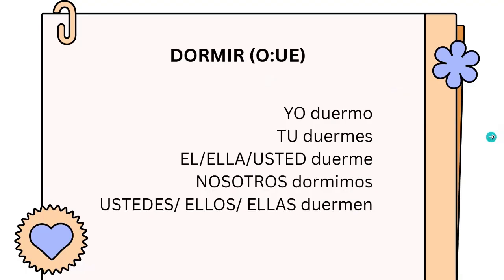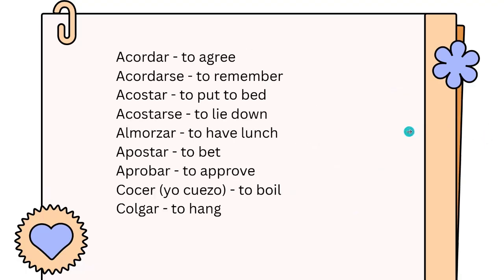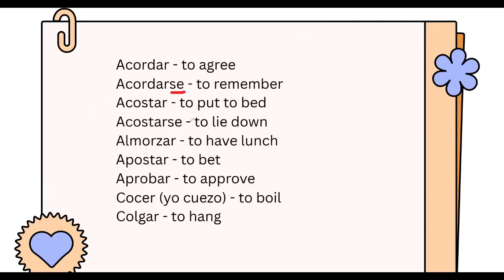And that's it. We have a short list of verbs that are irregular and follow this rule. For example, acordar, acordarse, acostar, or acostarse. Remember that when it's acordarse, it could be a reflexive verb. Then almorzar, apostar, aprobar, coser, colgar.